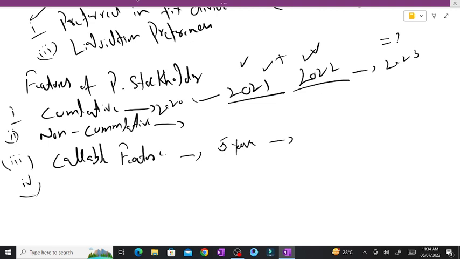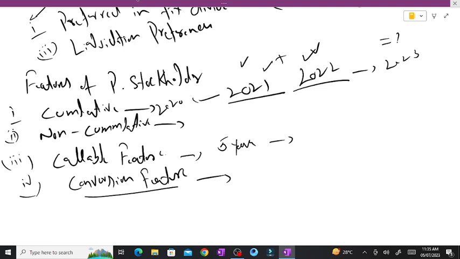Number 4 is the conversion feature. What do you mean by the conversion feature? It allows the holders to change each share into a stated number of shares of common stock. Depending on the situation, in that feature holders may enjoy both kinds of stock.